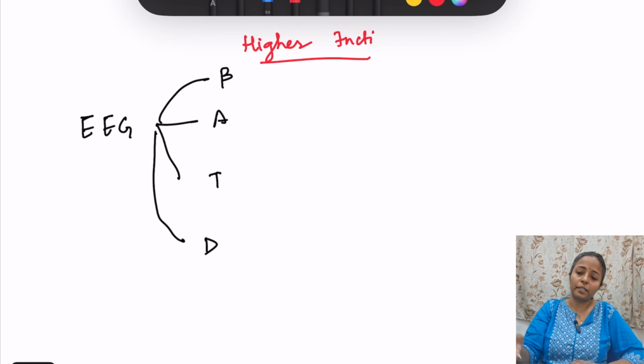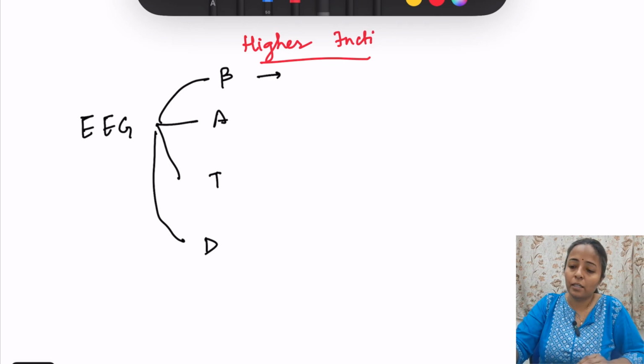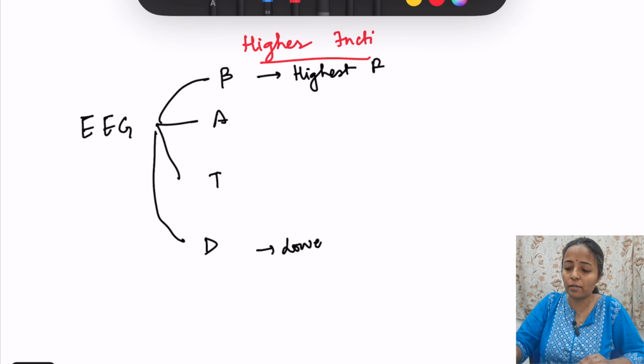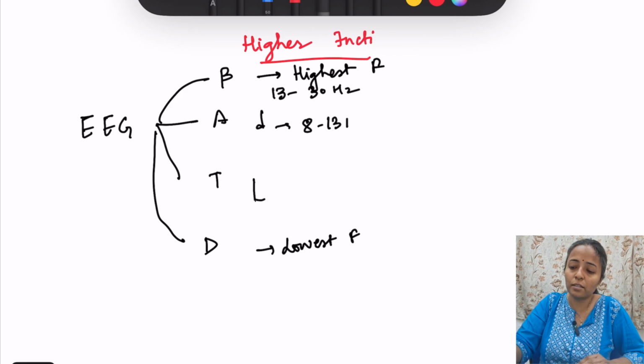Beta, alpha, theta, delta. Beta is the highest frequency, delta the lowest frequency. ठीक है. और frequency keeps on decreasing. तो highest frequency कितनी है बीटा की? It will be 13 to 30 hertz. Alpha is 8 to 13 hertz. Theta is 4 to 8 hertz, 4 to 7 hertz. Okay, and less than 4 hertz it's delta.